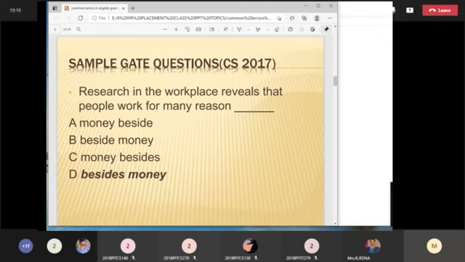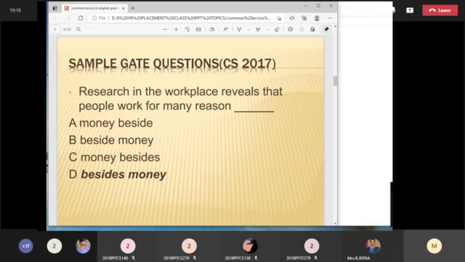First, you must read all four options, and you must know how to omit options. Read the question carefully. This question is not going to deal with finding an error; it is going to test your analytical skill. It is totally related to grammar only, but it tests your analytical skill.